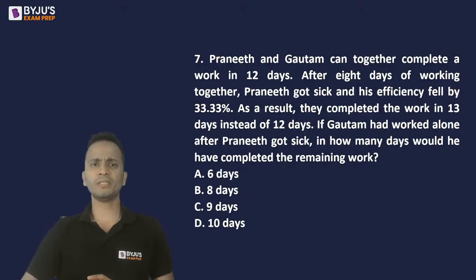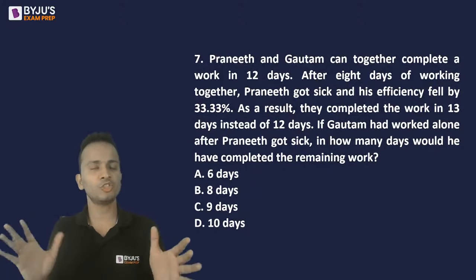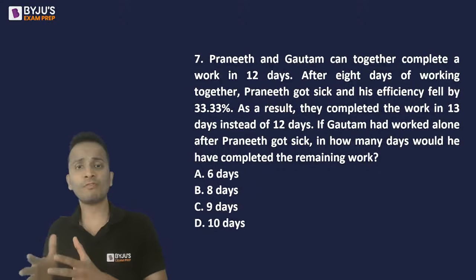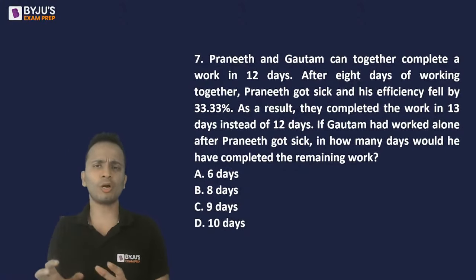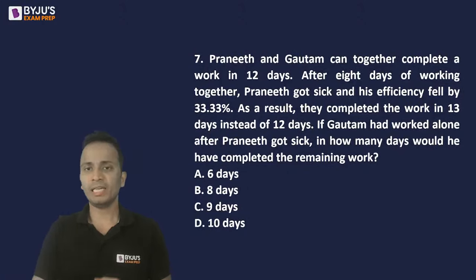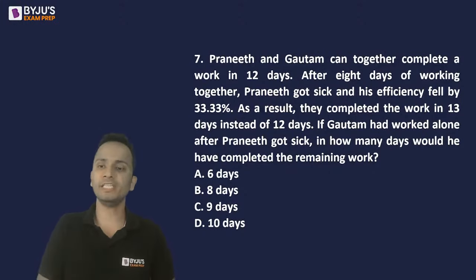Now, Gautam and Praneeth, these two people can finish a work in 12 days. Now, after working for 8 days, something happened. So let's not right now talk about what has happened. Let's understand how much work is remaining after these 8 days.